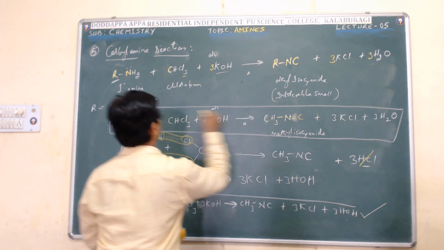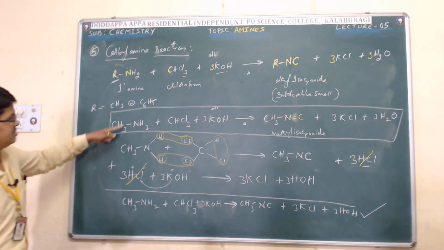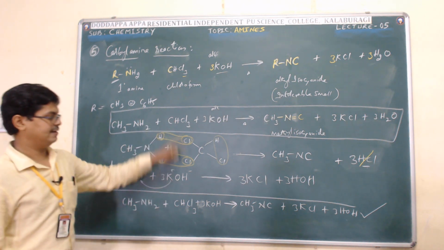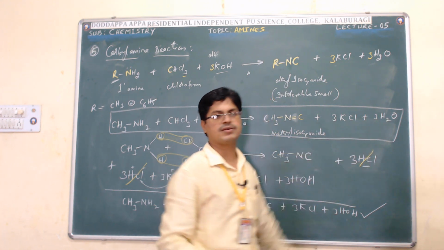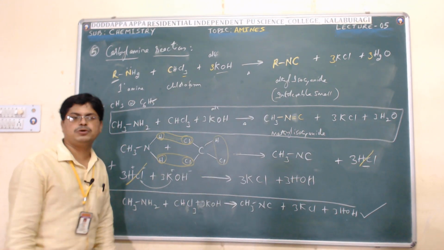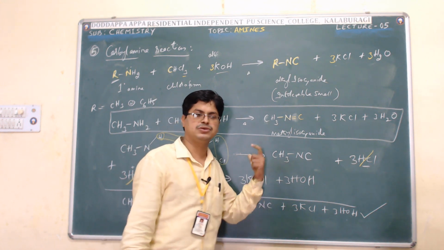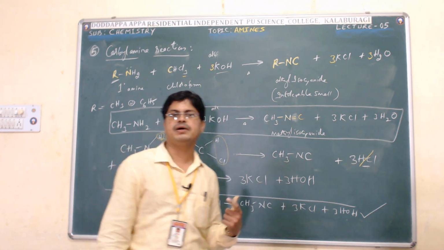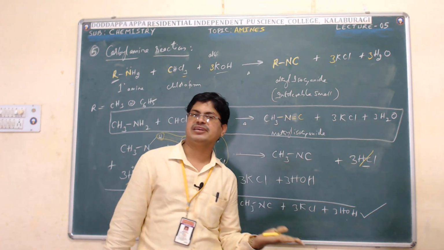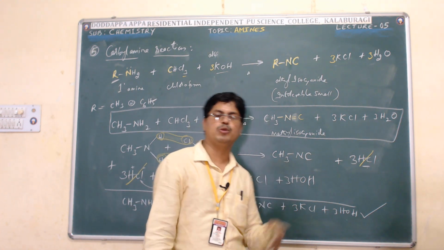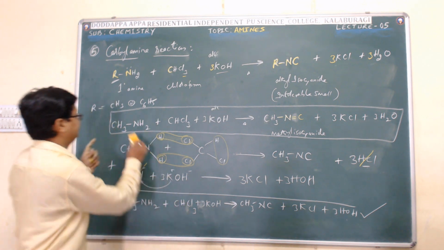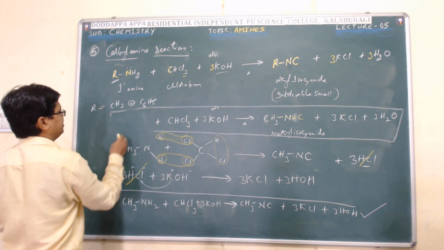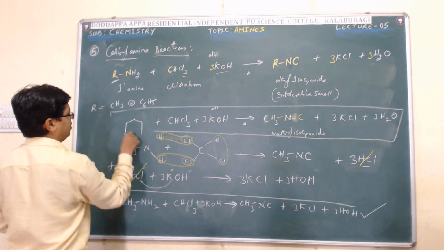This reaction written directly here. So this is the carbylamine reaction. Keep in mind, this reaction is answered only by primary aliphatic amines or aromatic amines. For an aromatic amine, in the place of methylamine you just have to use aniline.